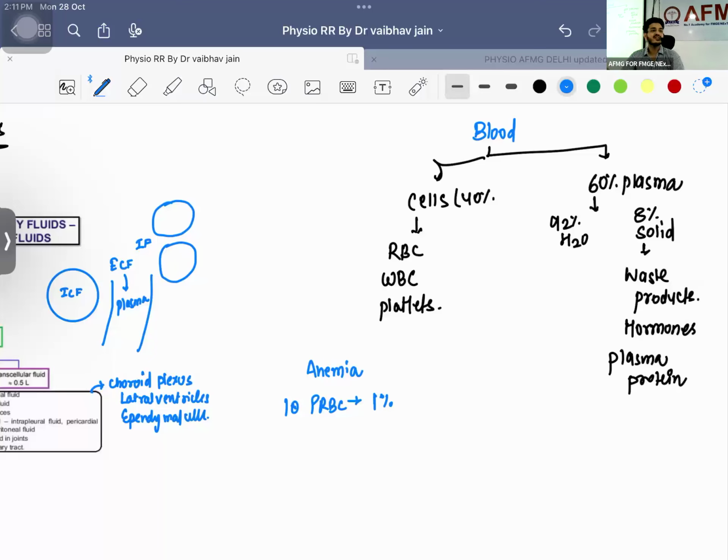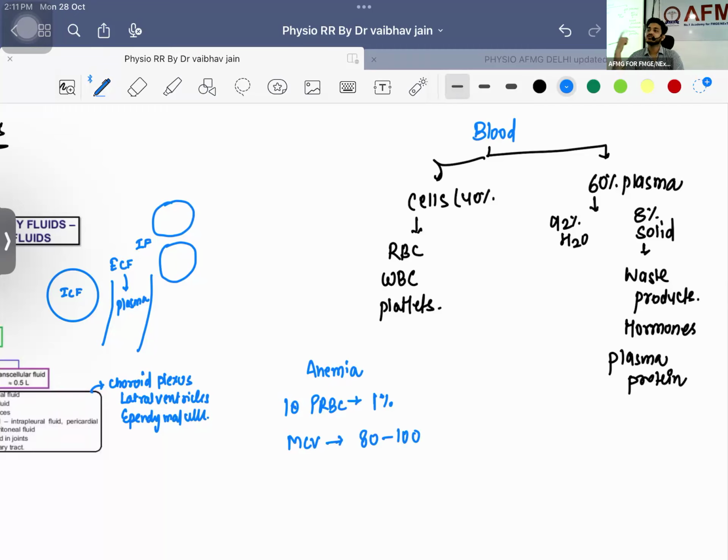So how will we identify the type of anemia? Which classification are we using? Winthrop's classification. Winthrop's classification will be telling us whether we will be looking at the MCV. The normal size of MCV will be 80 to 100. Less than 80 will be microcytic. More than 100 will be macrocytic.